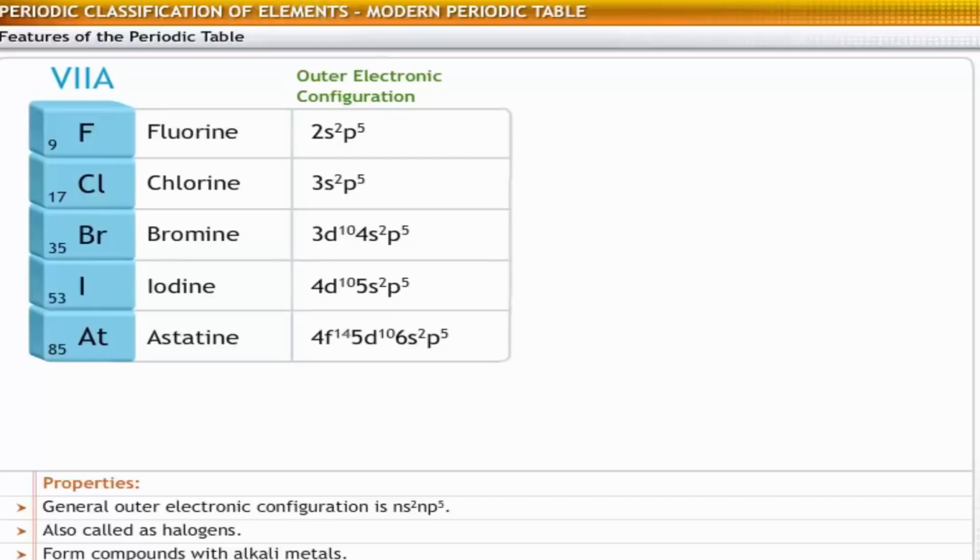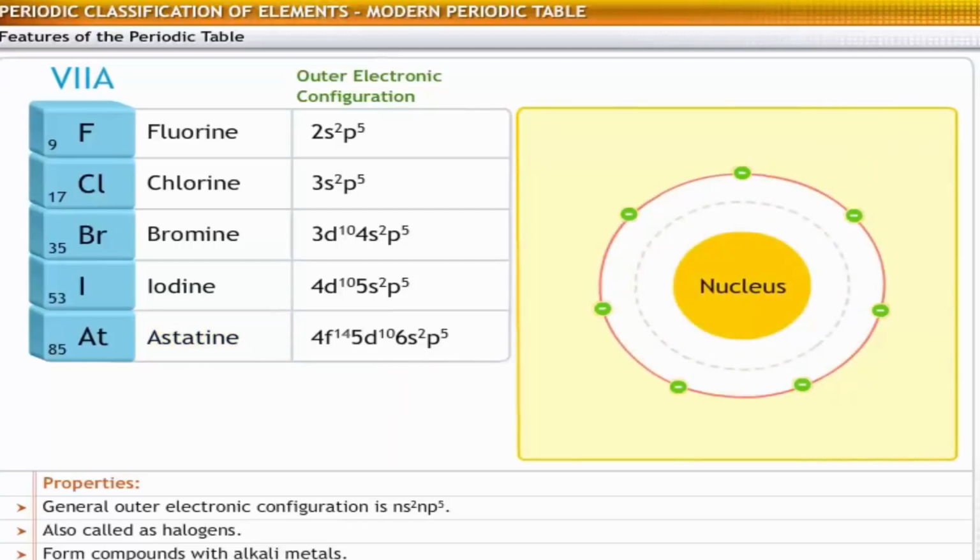The elements of group 7 are fluorine, chlorine, bromine, iodine, and astatine. They contain 7 valence electrons, and hence their general outer electronic configuration is ns2np5. The elements in this group are also known as halogens because they have originated from the sea.